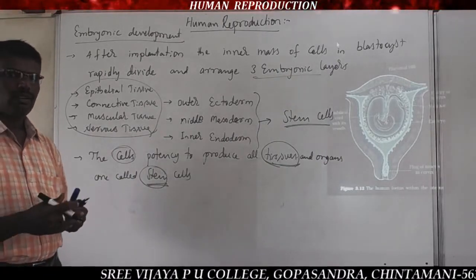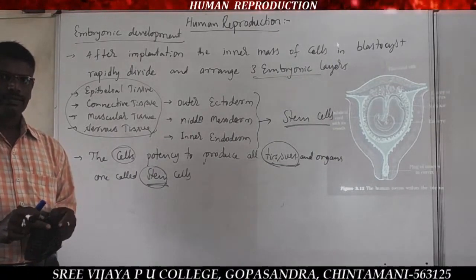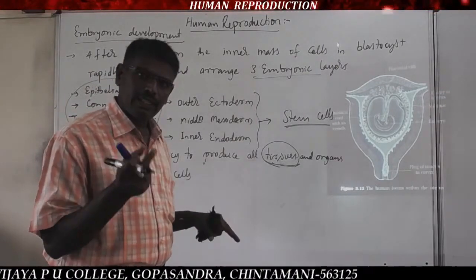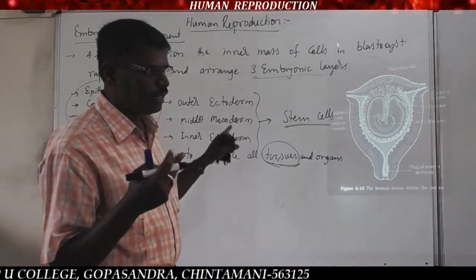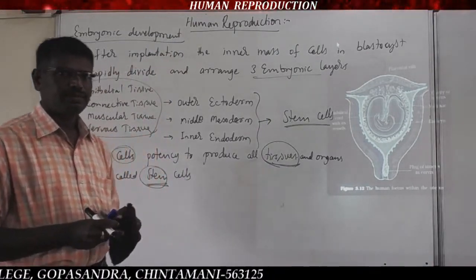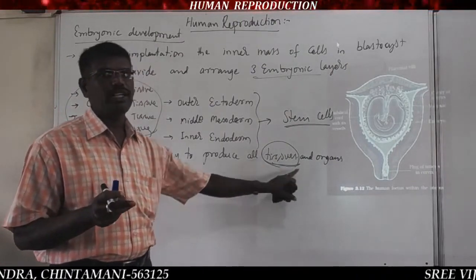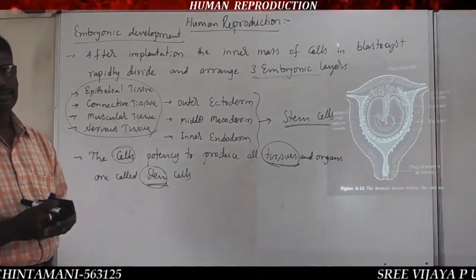They ask questions from different angles. Stem cells are nothing but the cells present in the 3 embryonic layers. Those cells only are able to produce different types of tissues and organs.